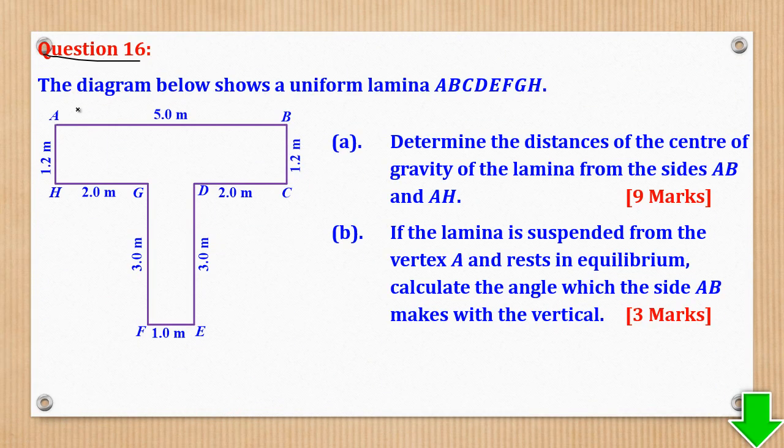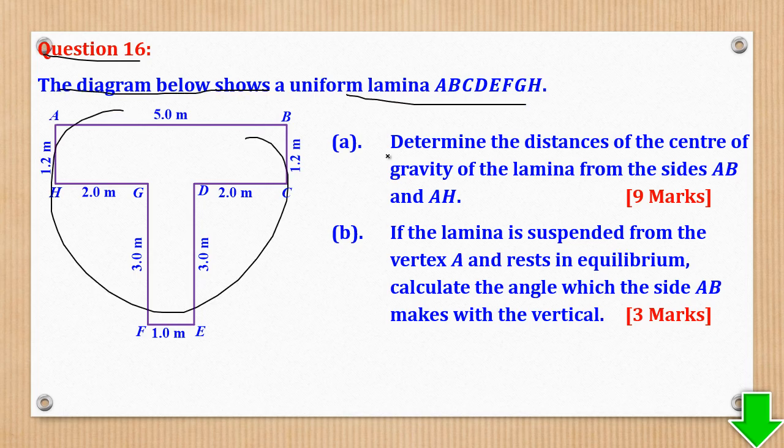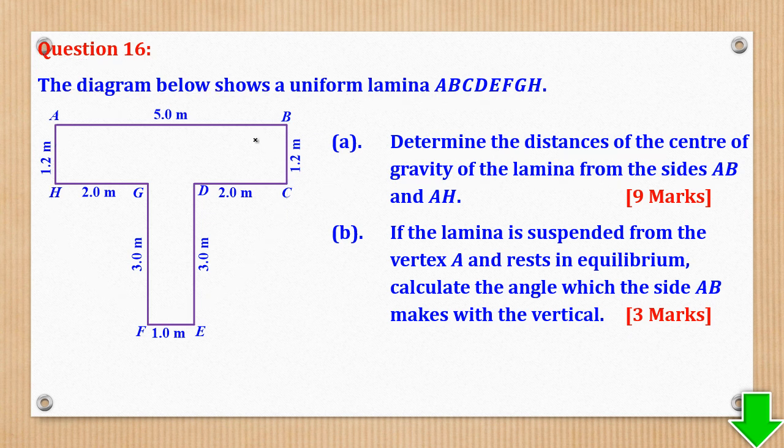So question 16 says the diagram below shows a uniform lamina, which is this. Determine part A, the distances of the center of gravity of the lamina from the sides AB and AH. One thing we realize is that this lamina is symmetrical. And we all know the center of gravity always lies along the line of symmetry.